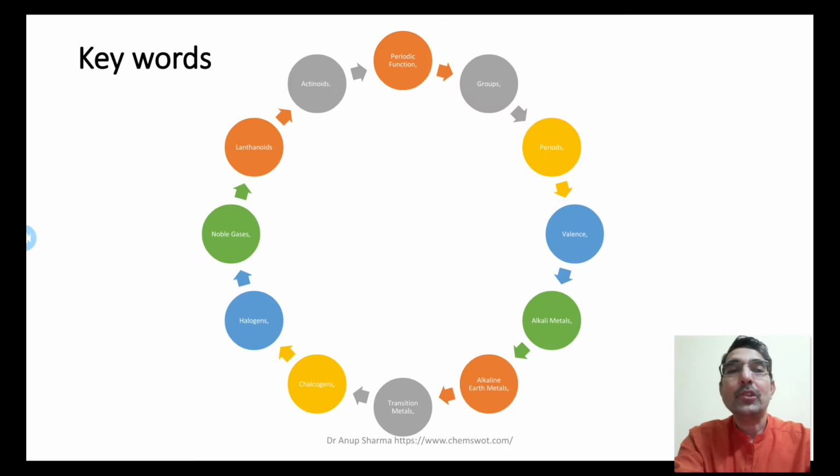The keywords for this subtopic are periodic function, groups, periods, valency, alkali metals, alkaline earth metals, transition metals, chalcogens, halogens, noble gases, lanthanoids, actinoids.